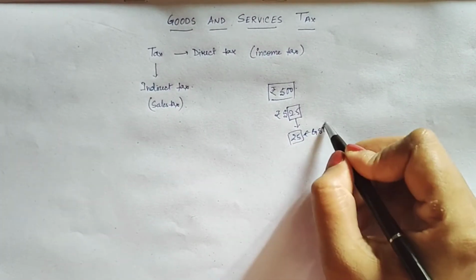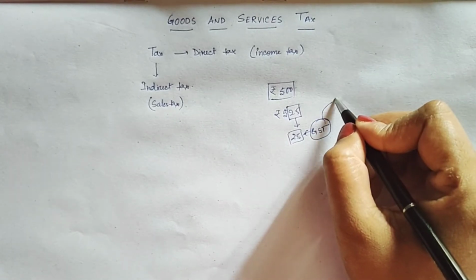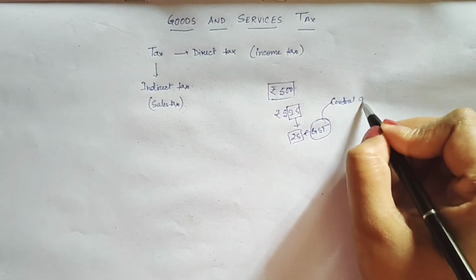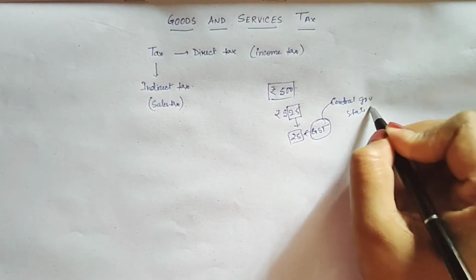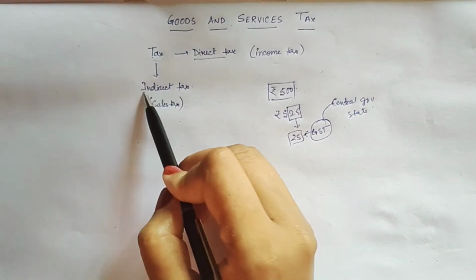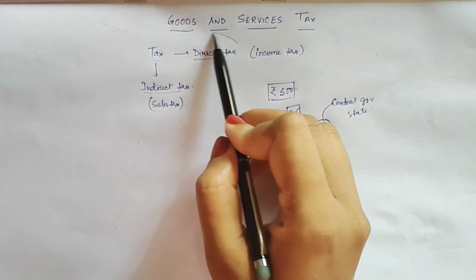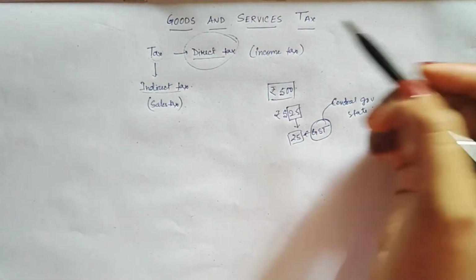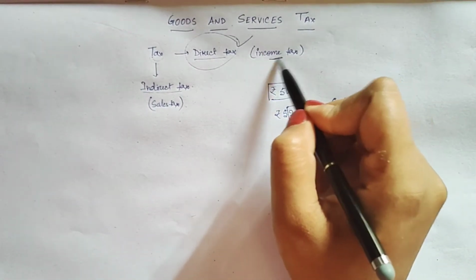This money will go to either the central government or the state government. So tax is of two types, that is direct tax and indirect tax. Direct tax is the tax paid by you directly to the government, for example, income tax.